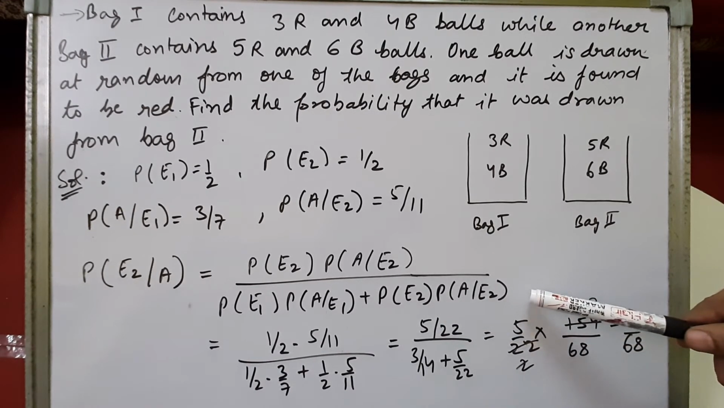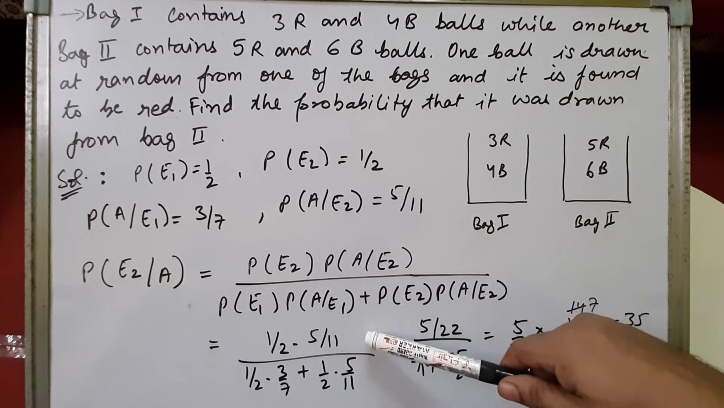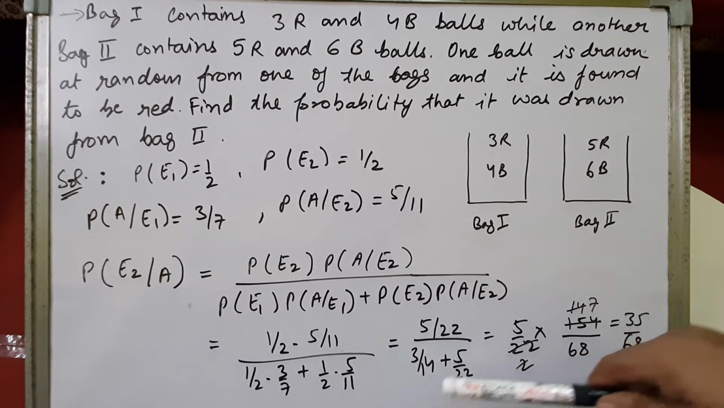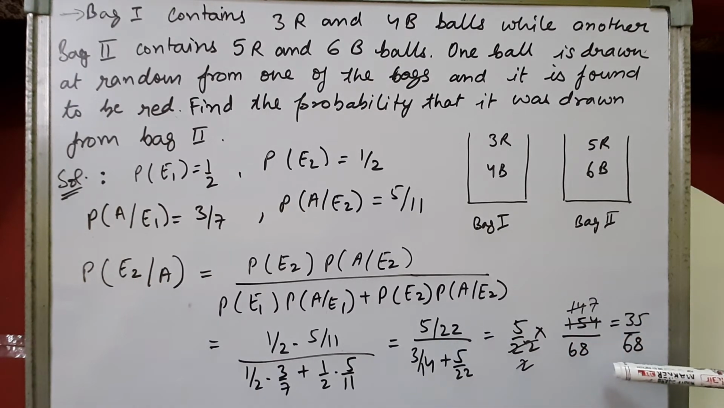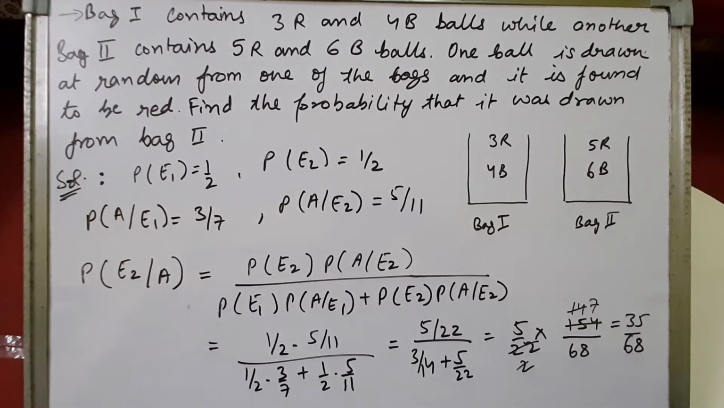We have studied this in the law of total probability, right? So when we substitute the values, we'll get 1 by 2 into 5 by 11 upon 1 by 2 into 3 by 7 plus 1 by 2 into 5 by 11. When we take the LCM, do the reciprocal and then cancel out, we'll get the answer 35 upon 68. All right, so this is the solution of this sum. Please note down.